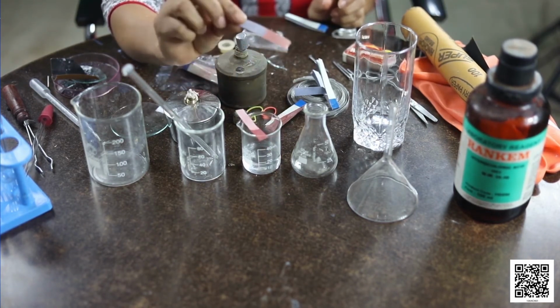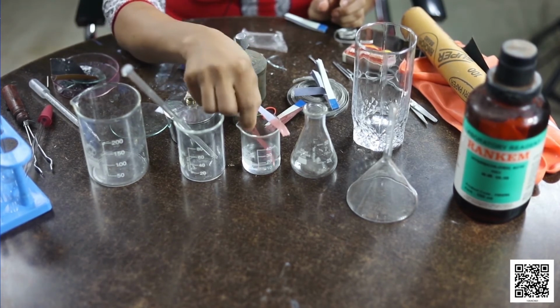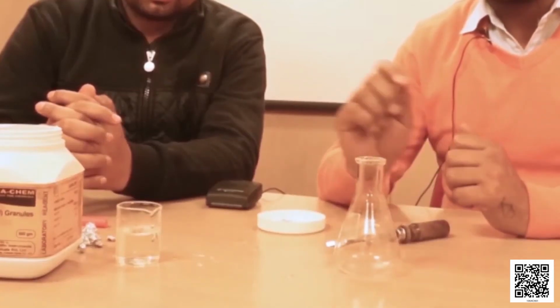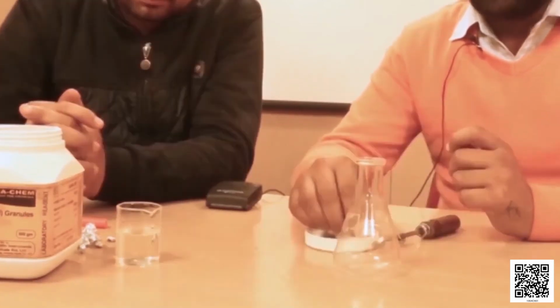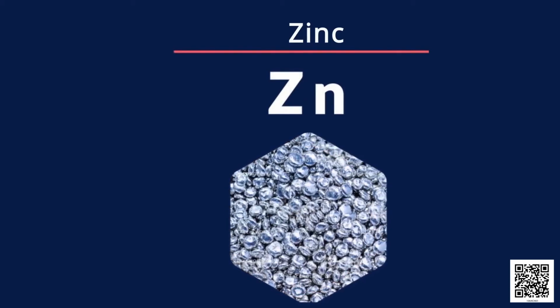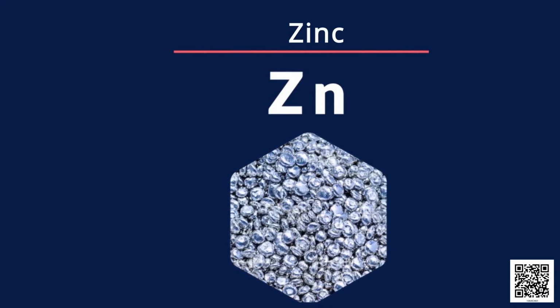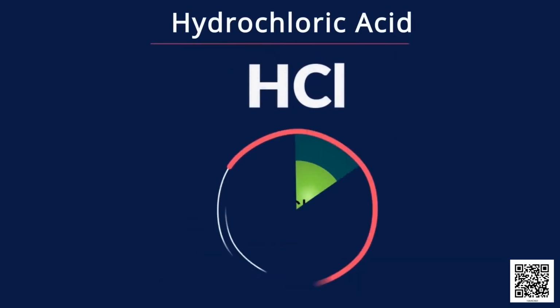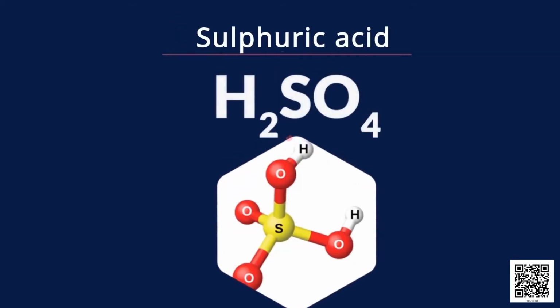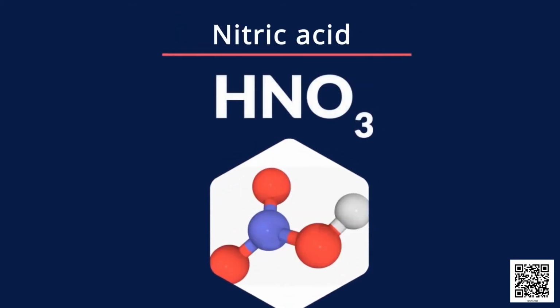Now we will perform activity 1.3. In this activity, we are going to observe the reaction between metal and an acid. Metal used is zinc and the color of this metal is silver grey, and you can see that it appears very shiny or lustrous. Acid used here is hydrochloric acid. Other acids available are sulfuric acid, nitric acid, etc.